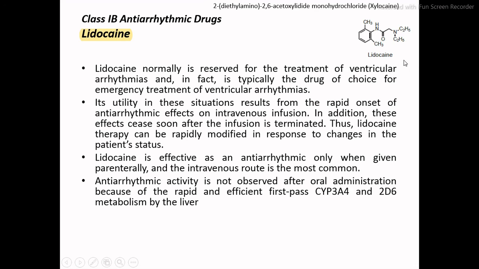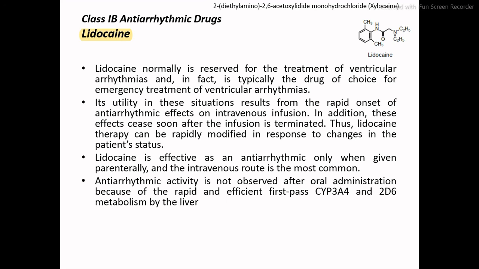Its utility in this situation results from the rapid onset of antiarrhythmic effects on intravenous infusion. In addition, these effects cease soon after infusion is terminated. Thus, lidocaine therapy can be rapidly modified in response to changes in the patient's status.